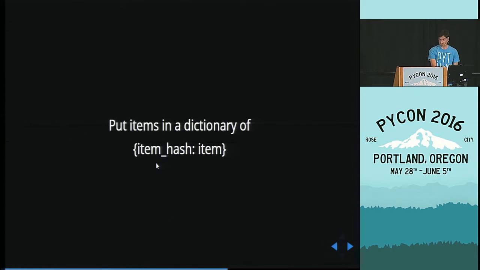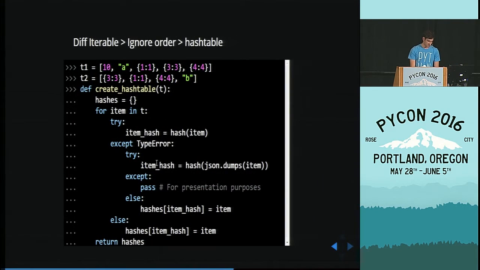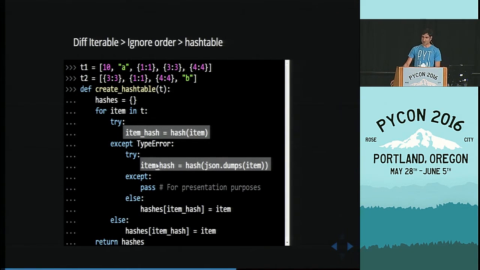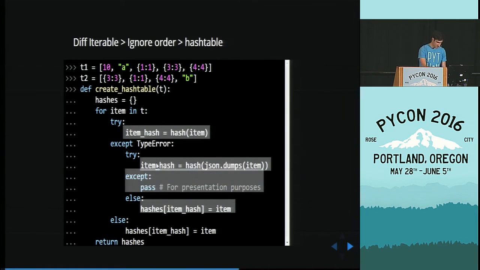Let's see what we can learn from this. All right, here's an implementation. We have the same two lists that we just talked about. We get the hash of each item one by one. If we fail, then we do what we did before: we JSON dump the item, we get the hash, and voila, we add it to our hash table. And just in case something fails, in order to make rock solid code, we just pass it.